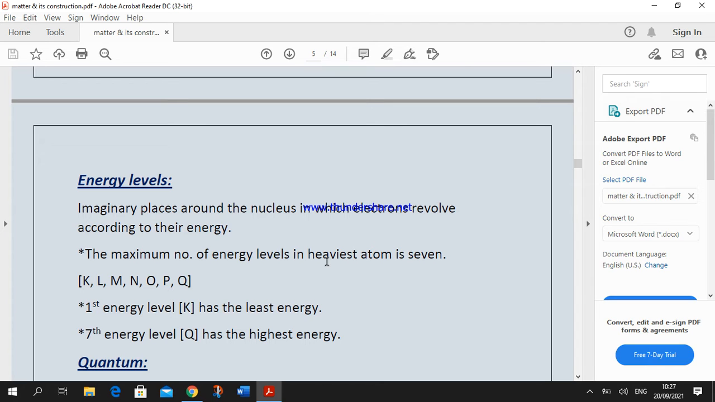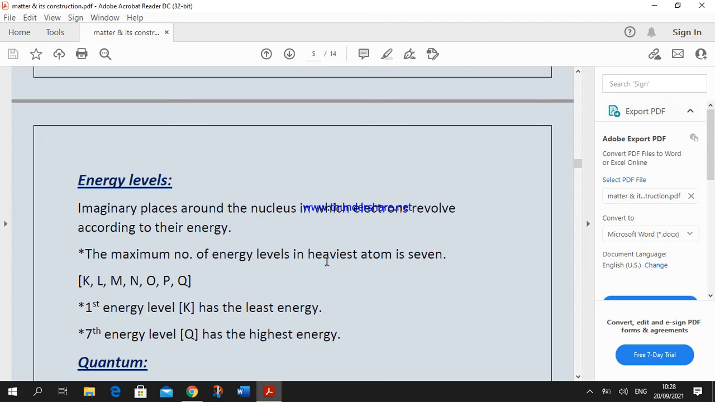around the nucleus, okay? So the energy levels are imaginary places around the nucleus in which electrons revolve around the nucleus according to their energy. And the maximum number of energy levels in the heaviest atom is 7, okay? The energy level is symbolized by K, L, M, N, O, P, Q. So the first one, K, the second, L, the third, M, the fourth, N, and so on, okay?